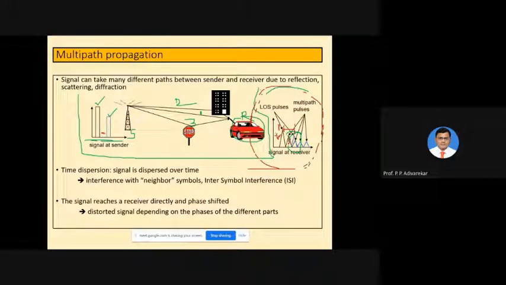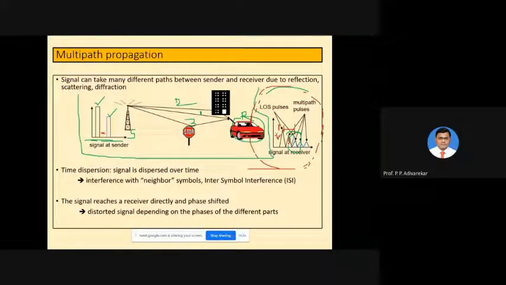Because of multipath propagation, the effect of guard space is nullified. So multipath propagation also leads to bad reception of signals. Okay, so this is another effect that is usually seen in wireless communication. In wired communication, we don't observe such interferences because there is no free space air there.